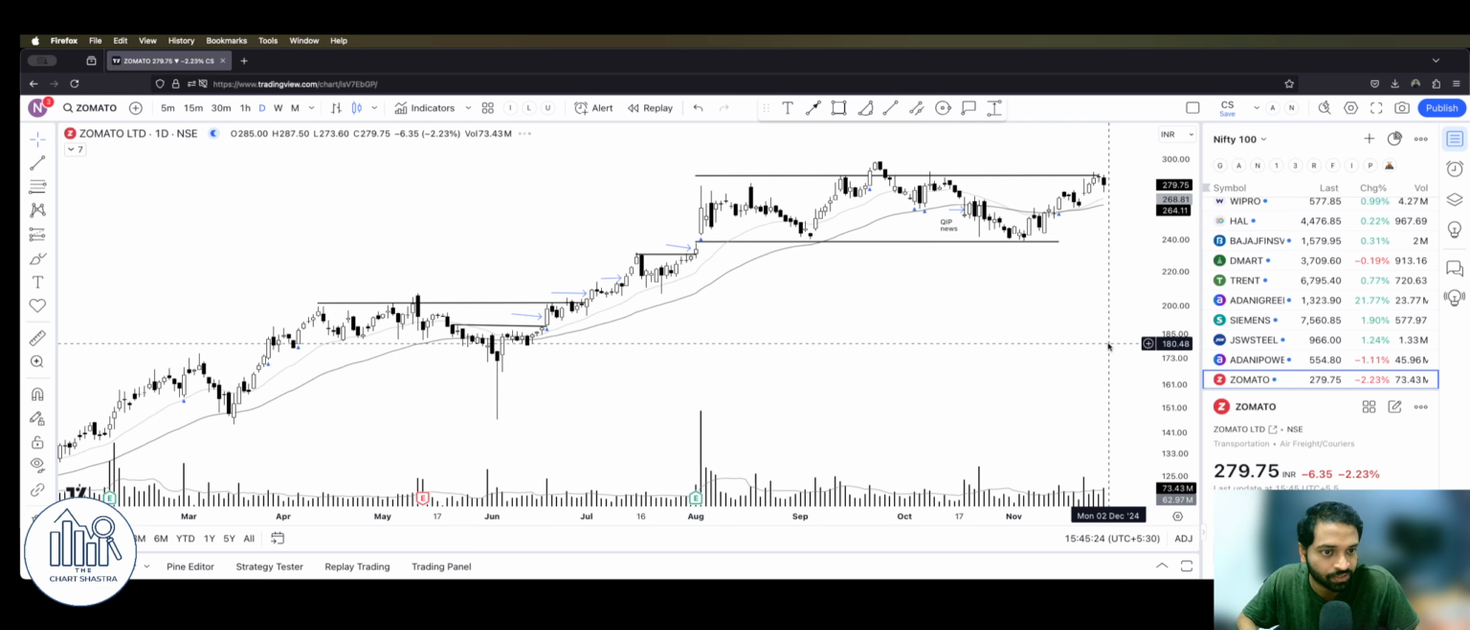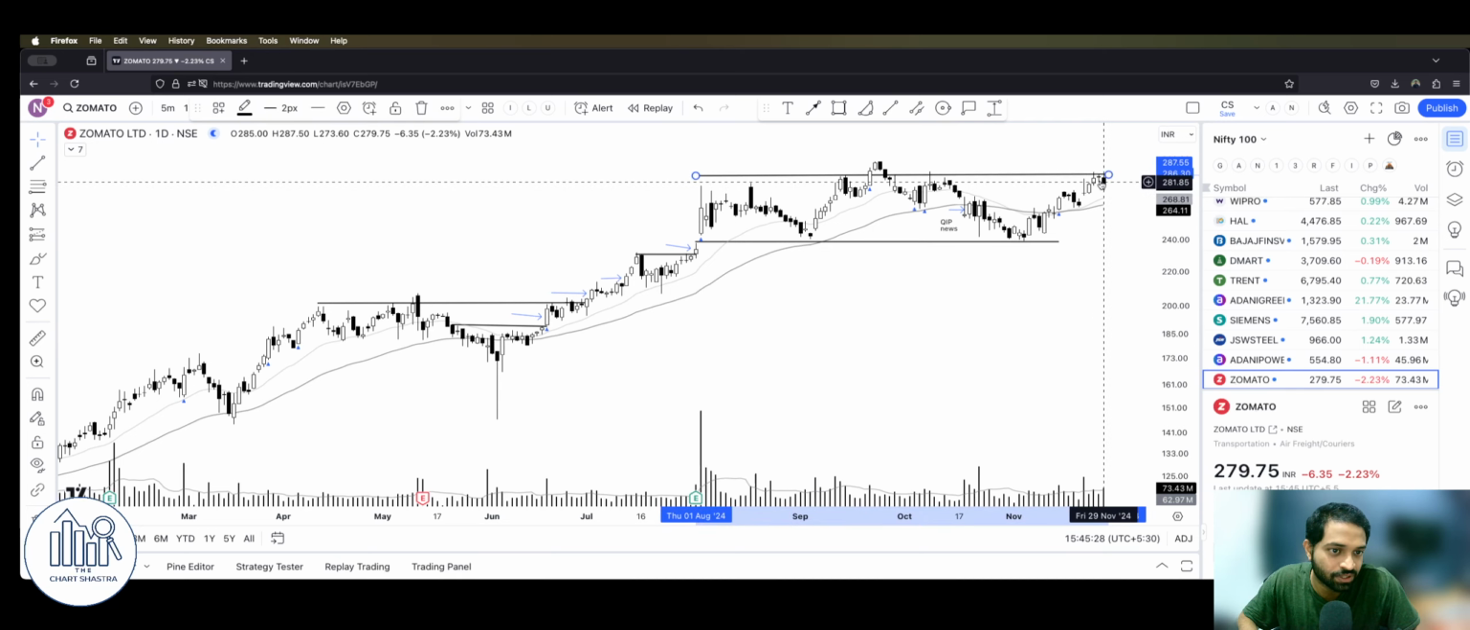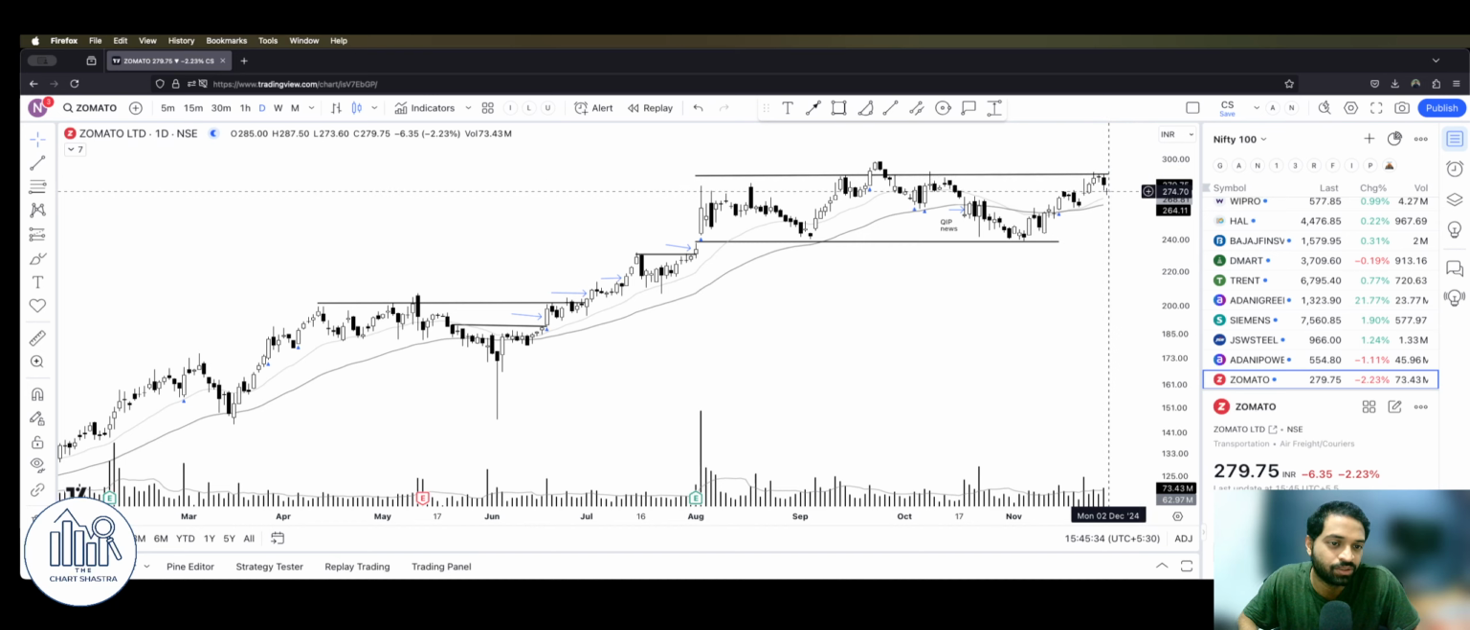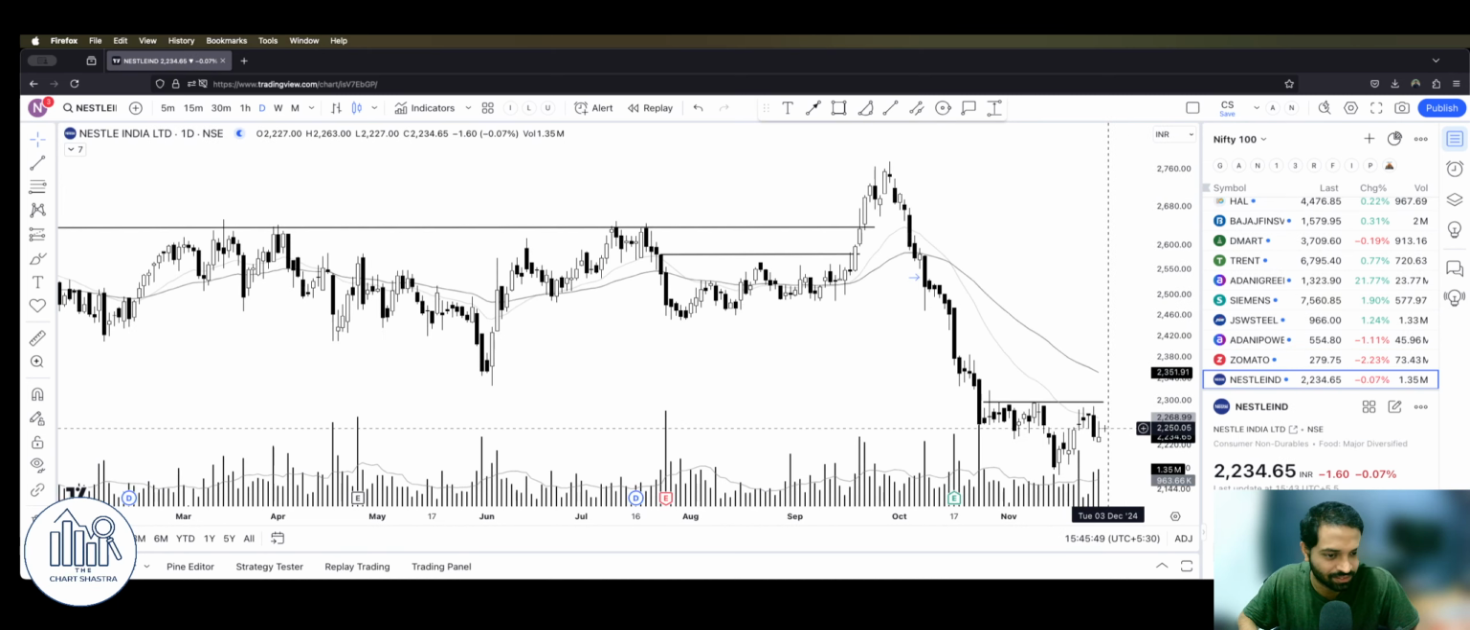Let's wait. Zomato, again, a little bit of selling here today, usually counterintuitive to the entire market's day price action, but we don't have to worry here as long as these levels hold. This would be your crucial support level, and once this gets pushed out, that's a good sign. Nestle, see, this is what I talk about, weak stocks.